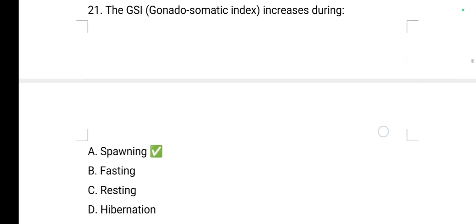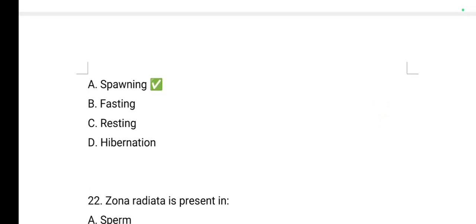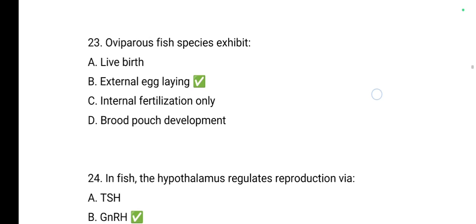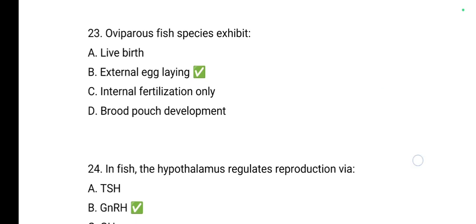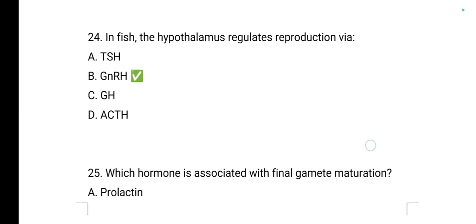GSI, that is gonadosomatic index, increases during spawning. Zona radiata is present in the egg membrane. Oviparous fish species exhibit external egg laying. In fish, the hypothalamus regulates reproduction via GnRH.